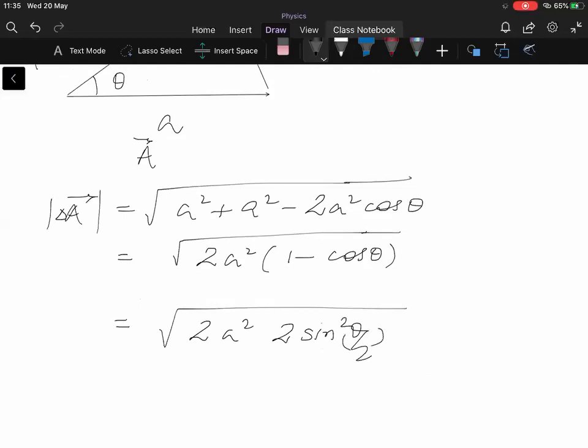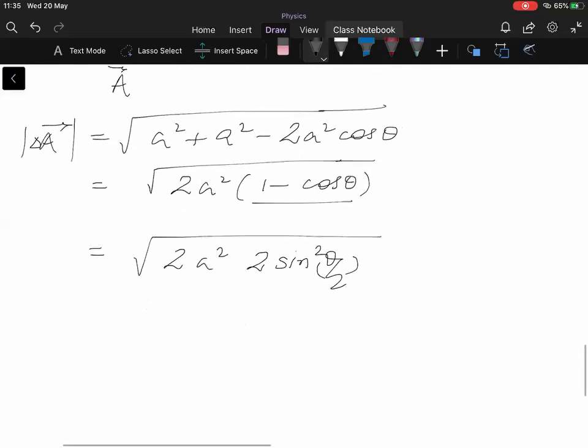This property we have learned few days back. This thing can be written as twice of sin square theta by 2. Tisha, is that correct? Yes, sir. Now within the under root you have 2 times a and 2 times sin theta by 2. So this is your answer.